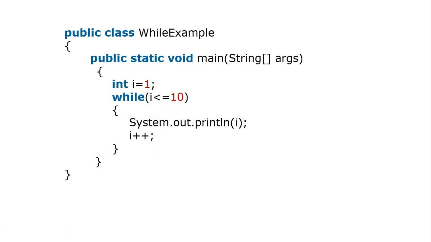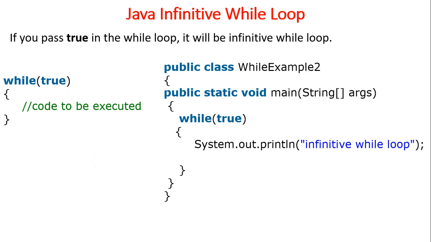The thing is, do while will execute at least once, but it is not happening in the while. So that is about do while and while. And in while also we have an infinite loop, the same thing. Whenever you specify true instead of a condition, it will execute the statements. Looping can be done infinite times, that is nothing but an infinite while loop. So that is about do while.